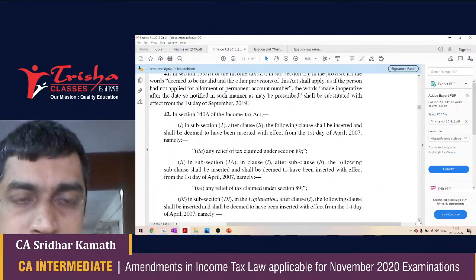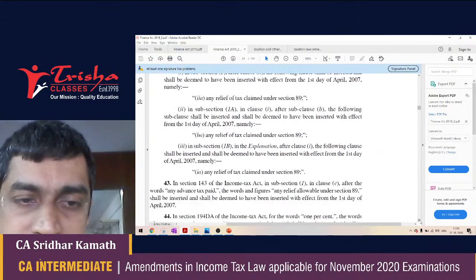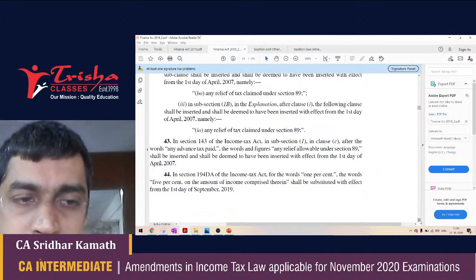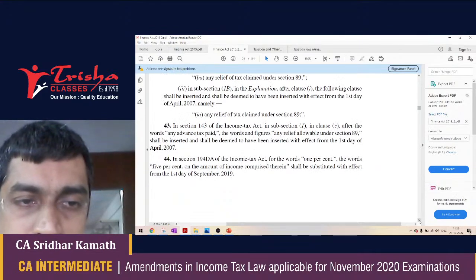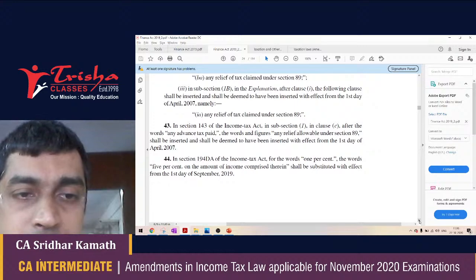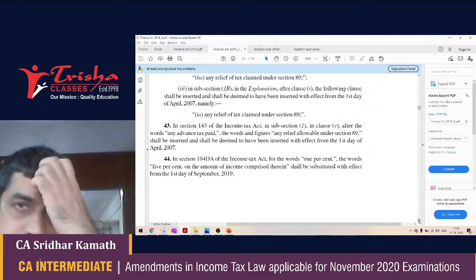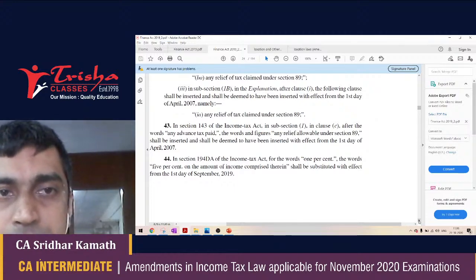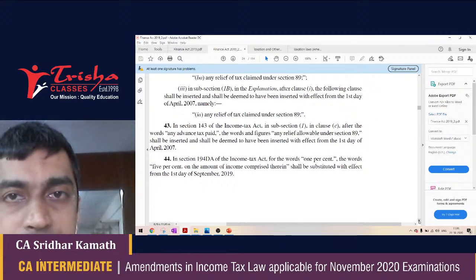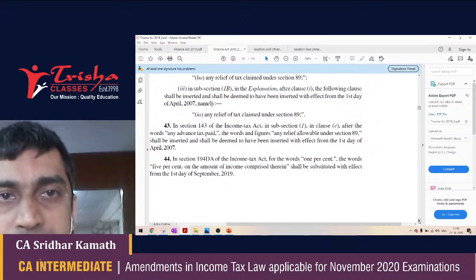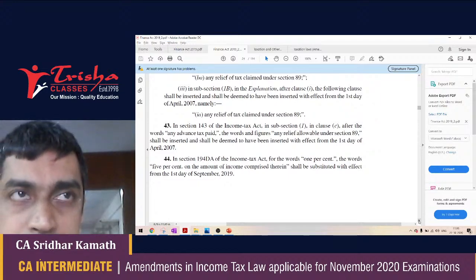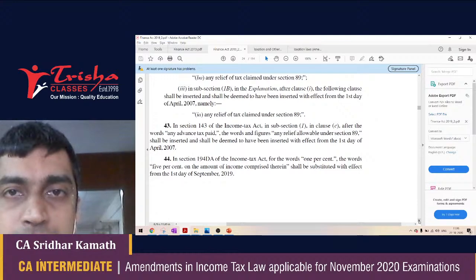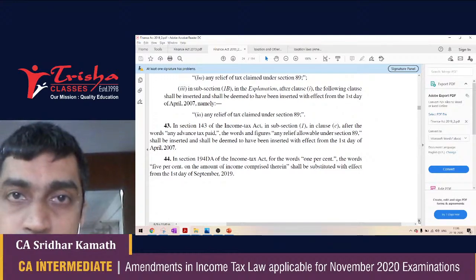140A talks about computation of the self-assessment tax, may not be important. 143 may not be important. Let's move on to 194BA. So we are back again to learning the sections on TDS. 194DA talks about compensation paid by an insurance company.